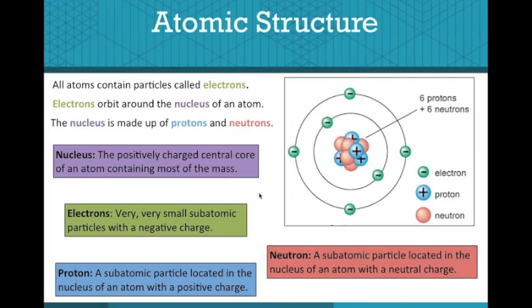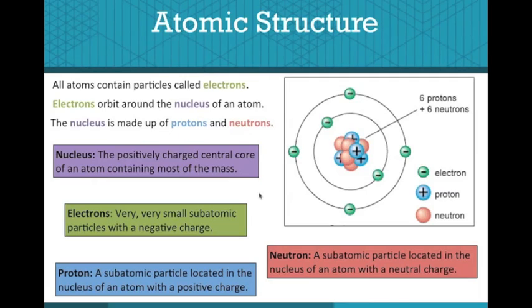All atoms contain particles called electrons. Electrons orbit around the nucleus of an atom. The nucleus is made up of protons and neutrons. The nucleus is the positively charged central core of an atom containing most of the mass.